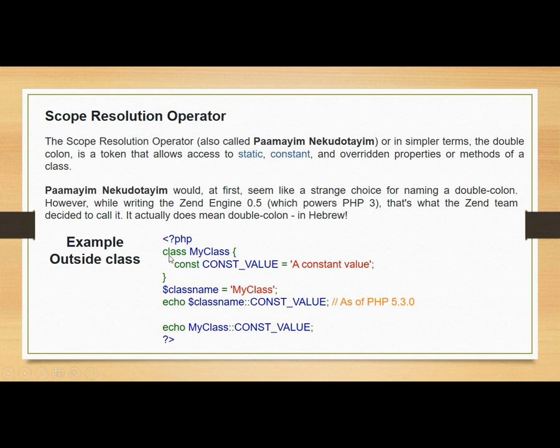That means here I have created a class called MyClass. In that bracket I have declared a constant. This is the value of the constant. It's a simple text, you can write your name also. After completing this class, I am accessing MyClass outside the class and printing this constant value onto the screen. So this is a simple example of accessing a constant value from outside the class using the scope resolution operator, the double colon.